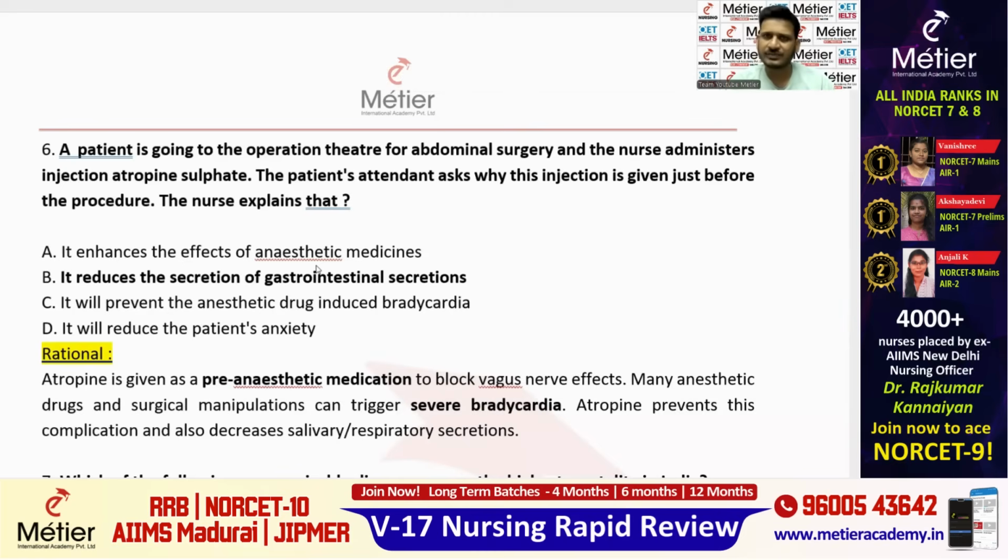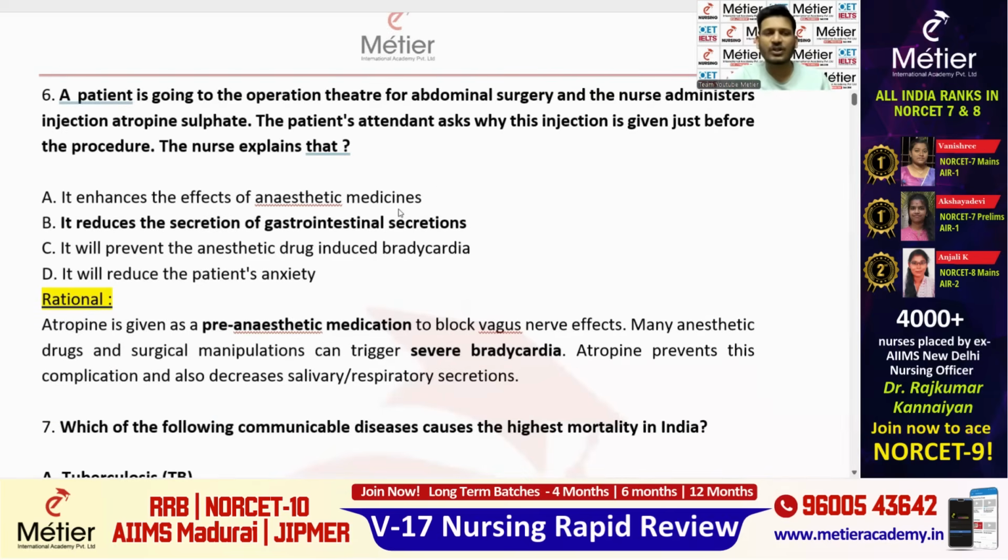If you have this concept in your mind, it will definitely take you to the answer easily. Once again I will read the question: a patient is going to the operation theatre for abdominal surgery and the nurse administered injection atropine sulfate. The patient attendant asked why this injection is given just before the procedure. This is the question.